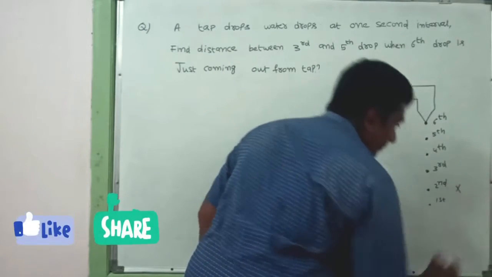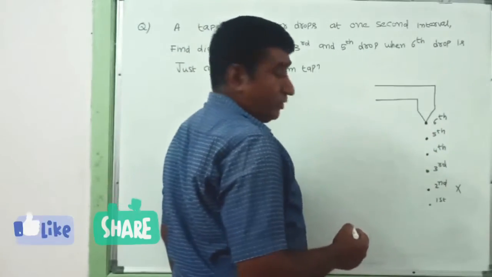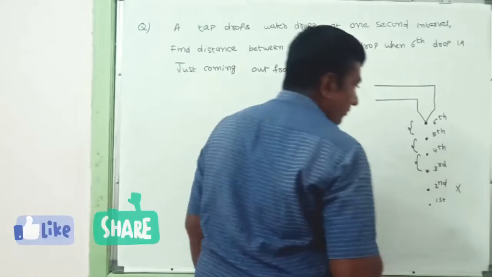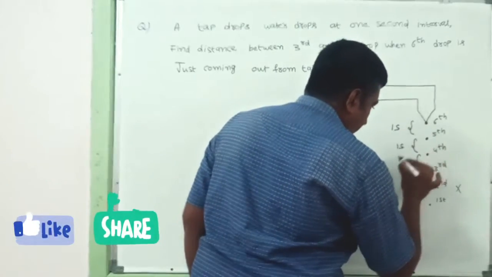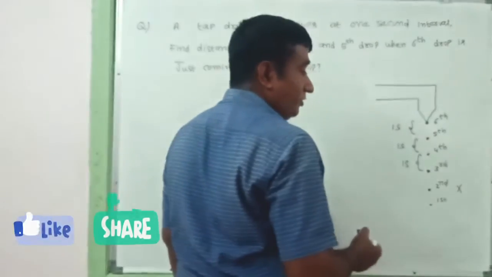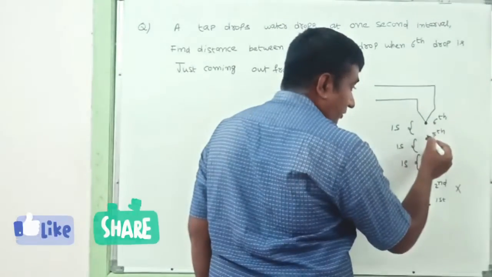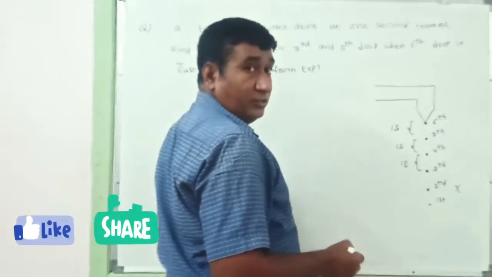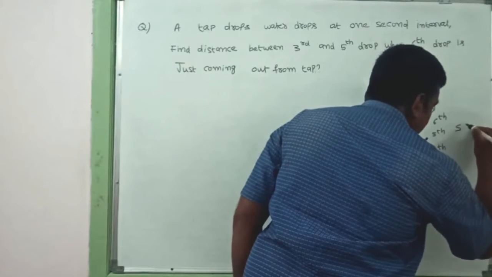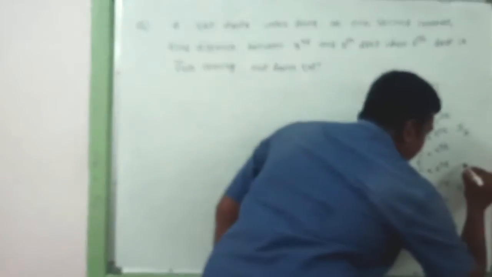But they have not asked regarding this. They asked the distance between third and fifth. So how much time it will take means this will be 1 second, this will be 1 second, this will be 1 second. So 1 second, 1 second, and 1 second. So the total time taken by the third one is nothing but 3 seconds. And then the fifth drop, from here to here it will take 1 second. So the distance traveled by fifth, which I can take as S5, and the distance traveled by third.